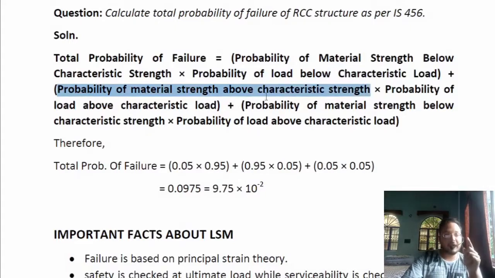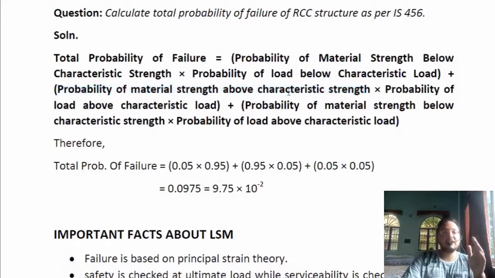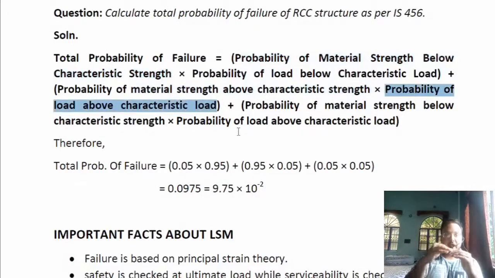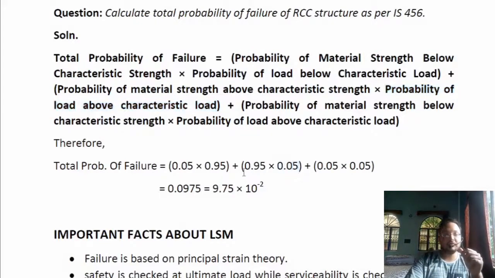The material strength above the characteristic strength will be higher, and below it there is only a 5% chance. This is multiplied by the probability of load above characteristic load, which is given only a 5% chance, that is 0.05. So again we have 0.95 multiplied by 0.05 for the second case.